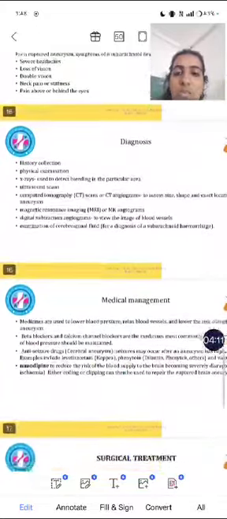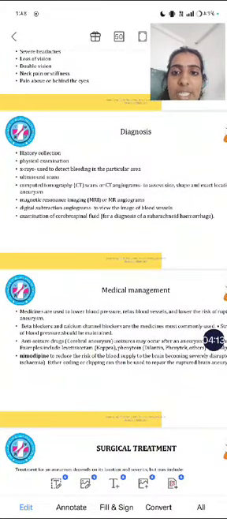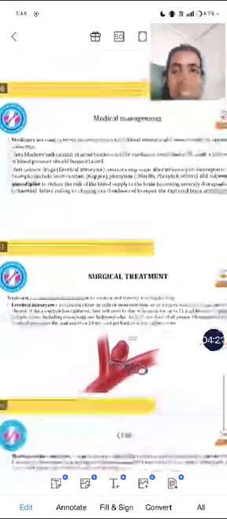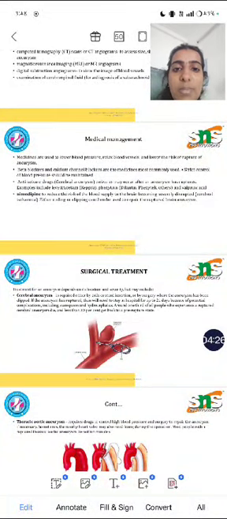And the diagnosis of aneurysm: history collection, physical examination, X-ray, CT, MRI, digital subtraction angiogram, and examination of cerebrospinal fluid. And the medical management: medicines are used to lower blood pressure, relax blood vessels, and lower the risk of rupture of the aneurysm. Beta blockers and calcium channel blockers are the medications most commonly used.